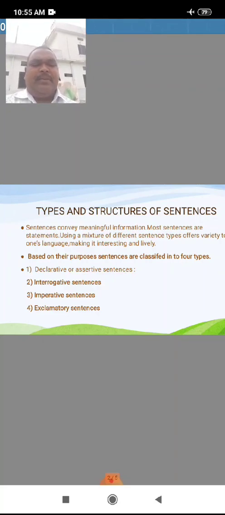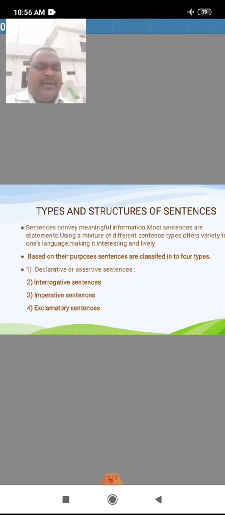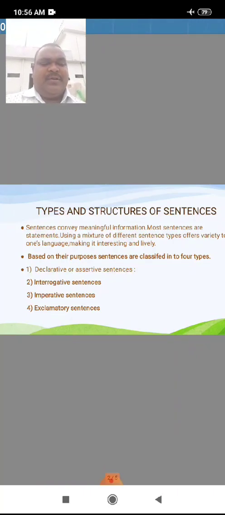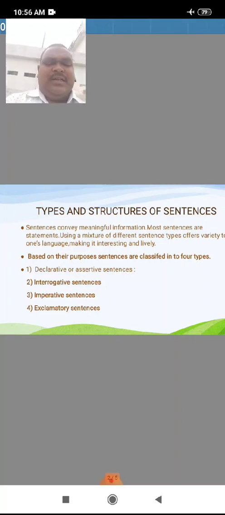Sentences that begin with 'let', like let's go, are imperative, where the order or suggestion is indirectly expressed. That is called imperative.